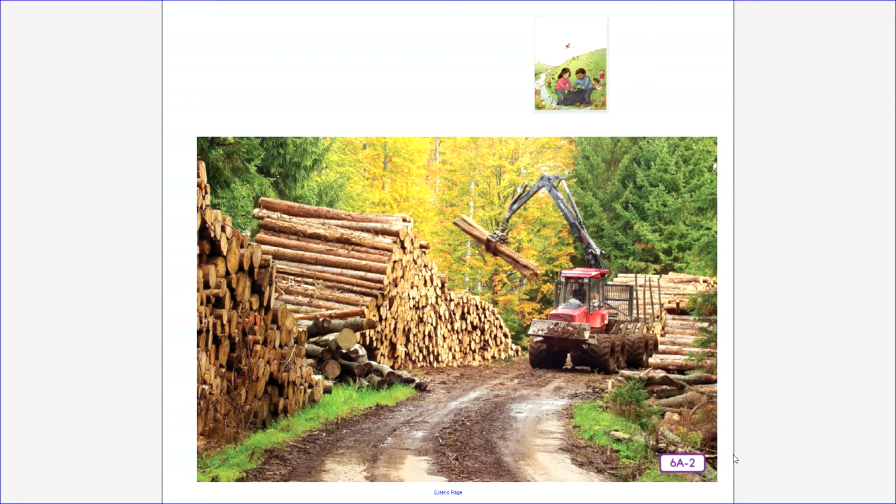Some animals have been overhunted. Wild animals and plants are being squeezed out of their natural habitats to make room for all the humans, just like the deer you heard about earlier.